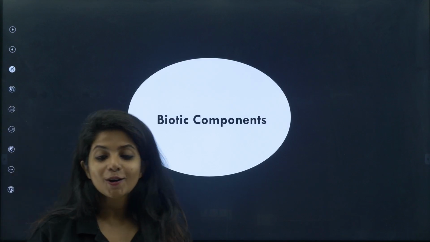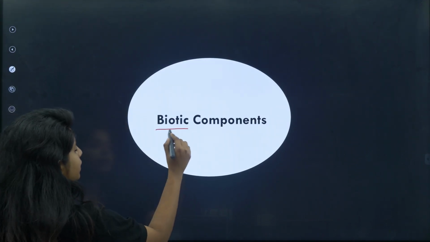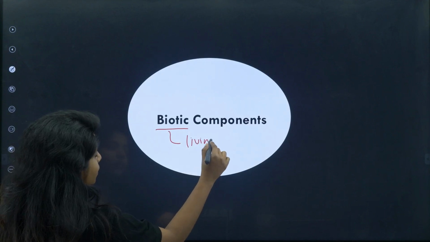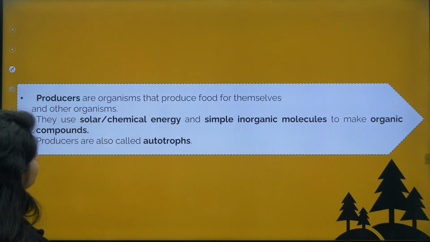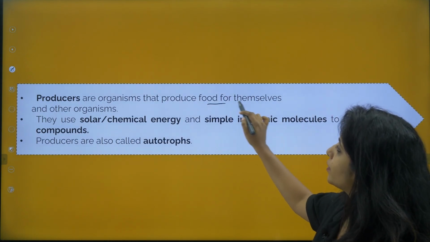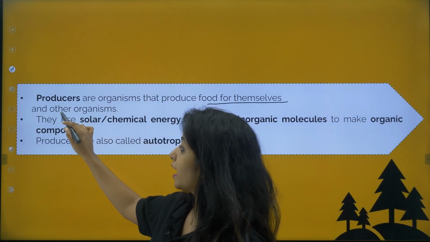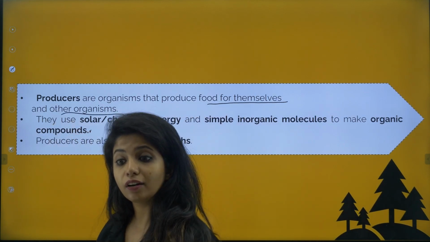Okay, now let's talk about the biotic components, my dear little children. Biotic means what? Living. So what are the living components in our system? The first living component is the producers. What are producers? Producers are organisms that produce food for themselves and other organisms. Can you think of a producer in your environment which produces food for itself and for others?